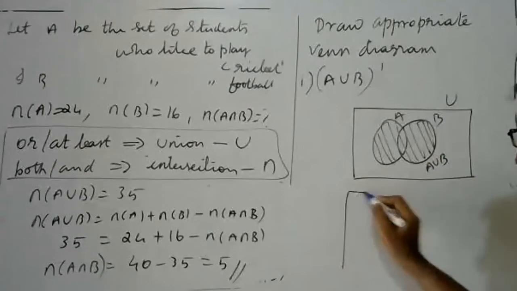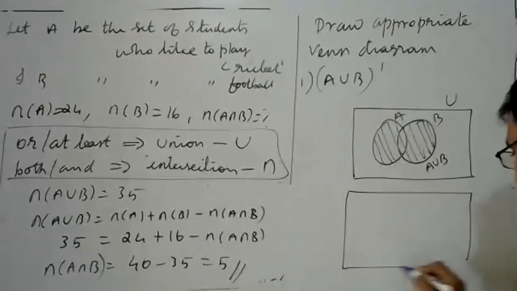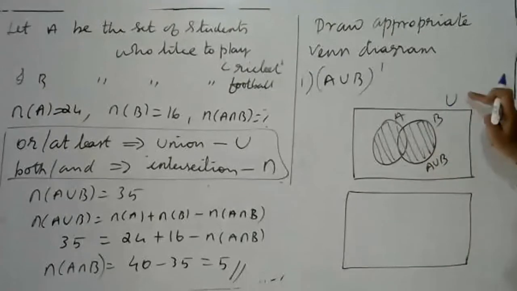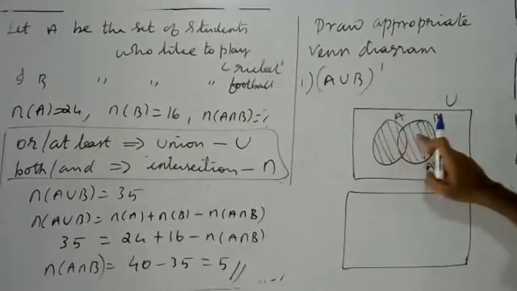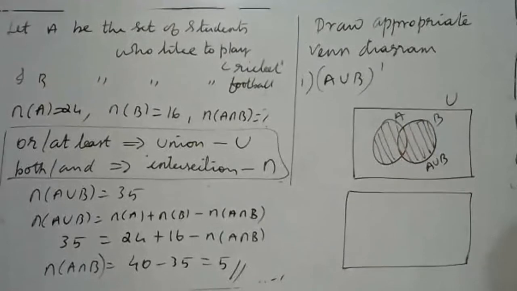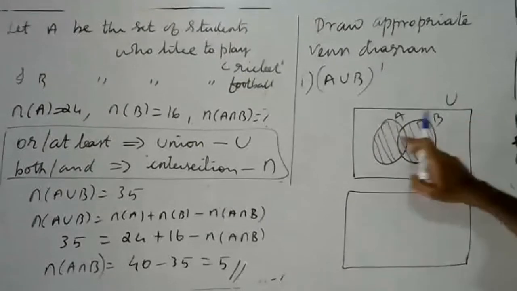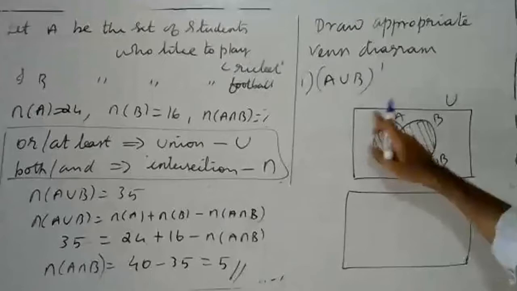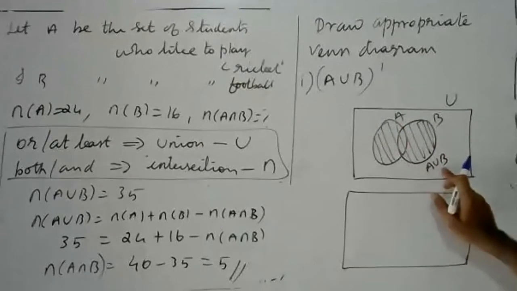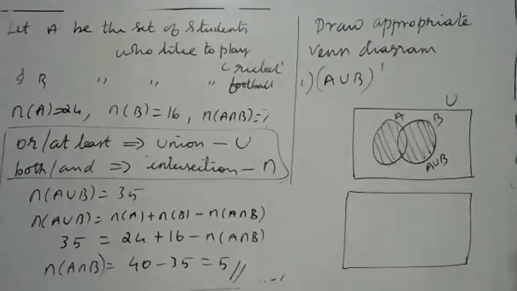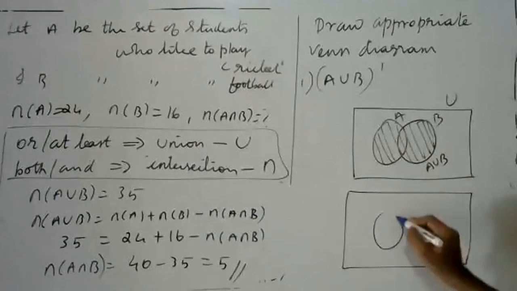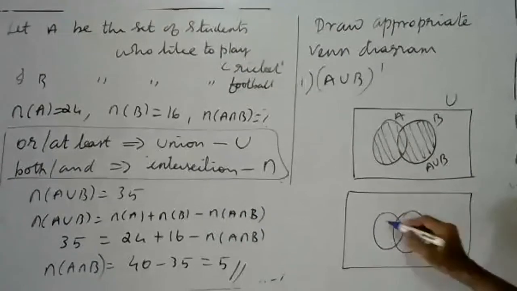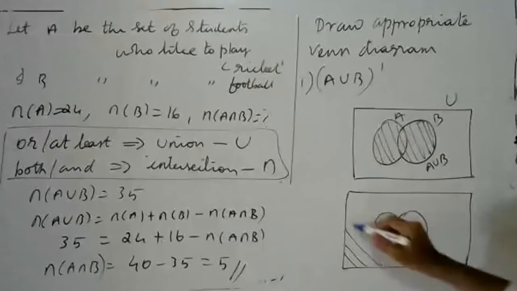What is your A union B the whole complement? Complement means the set of all elements in U and not in A union B, that is, outside the A union B, other than the elements of A union B. This is the entire thing.